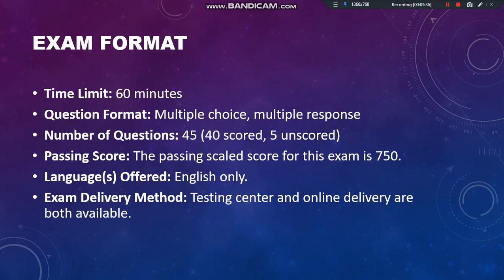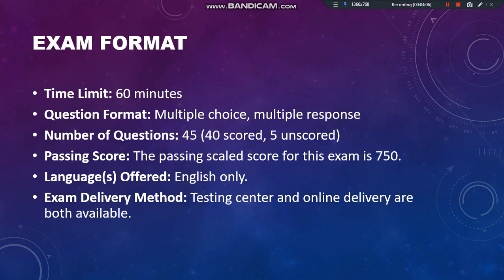Let's talk about the exam format. The total time limit for this exam is 60 minutes. The question format is multiple choice questions and multiple responses. There are a total of 45 questions, 40 scored and 5 unscored. Okay, that means the 5 questions carry no score and the 40 questions carry some score.